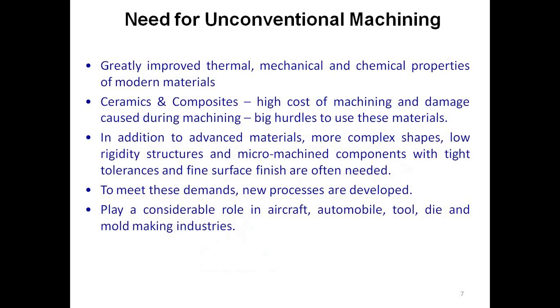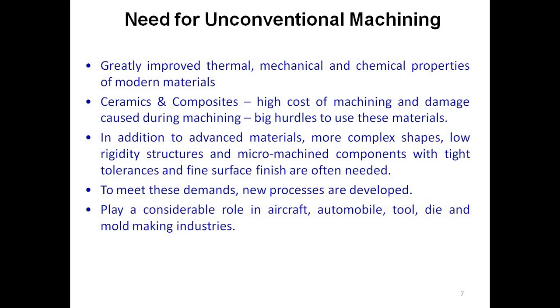What is the need of unconventional machining? It has a great improved thermal, mechanical and chemical property of modern materials. Ceramics and composites can be machined. In addition to advanced materials, more complex shapes, low rigidity structure, micro machined components can also be machined using this process.